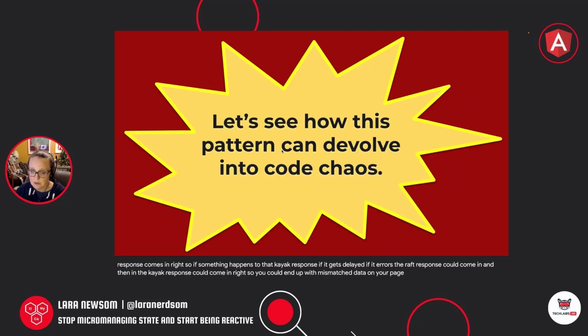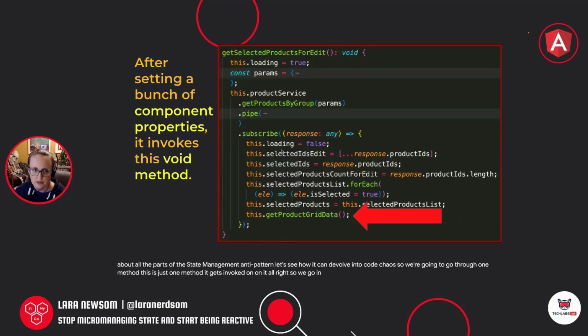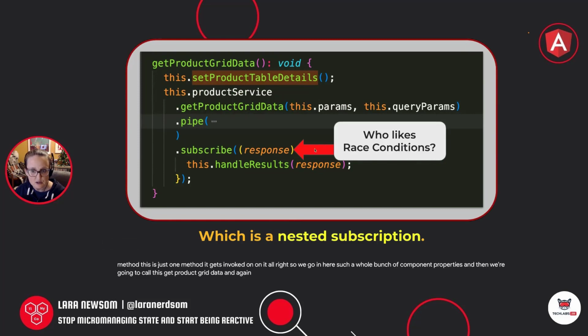So now that we've talked about all the parts of the state management anti-pattern, let's see how it can devolve into code chaos. We're going to go through one method. This is just one method. It gets invoked on init, all right? So we go in here, it sets a whole bunch of component properties, and then we call this get product grid data. And again, there's our nested subscription. Who likes race conditions, right?